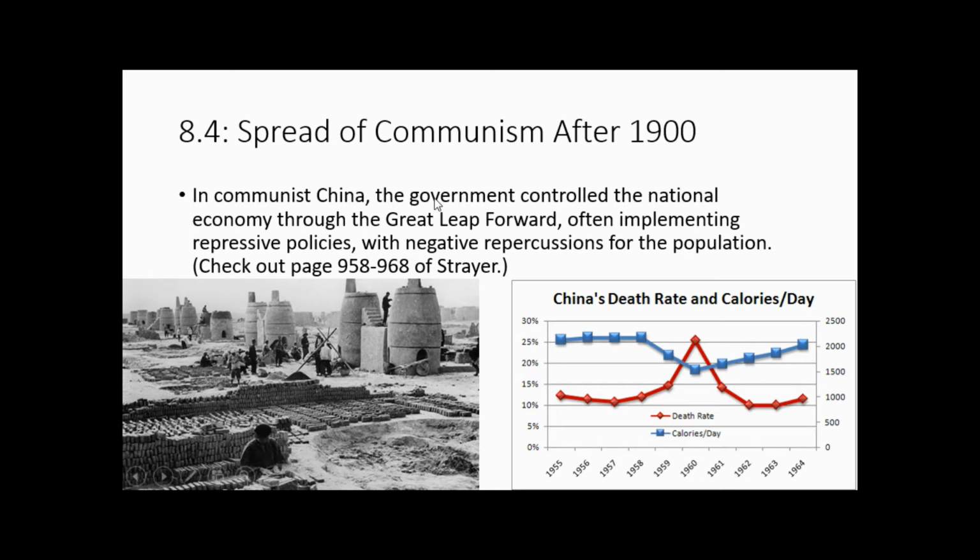In communist China, they would engage in economics in a very similar way as the emergence of the Soviet Union. The government controlled the national economy, and the first of the attempts at trying to put in this like 5 year plan, similar to what the Soviets had done, is going to be this thing called the Great Leap Forward. The Great Leap Forward often implemented repressive policies, and again, similarly to the Soviet experience, is going to have negative repercussions for the population.